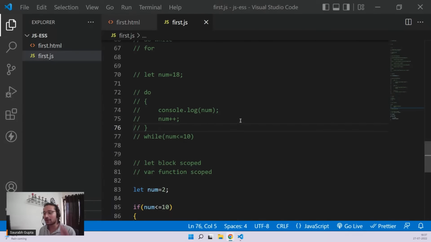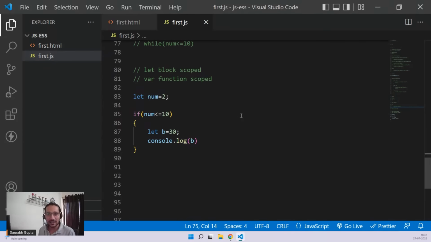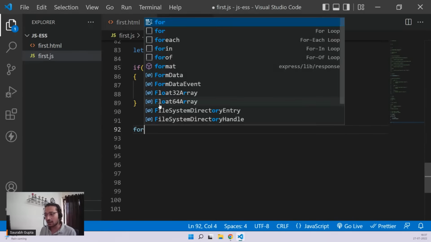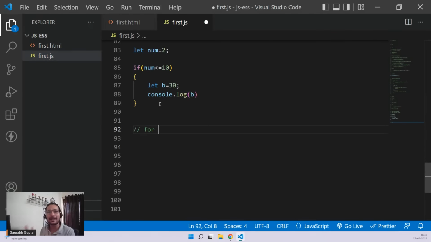But before we move ahead, first of all, I'll tell you what exactly today's agenda is. Yesterday we learned about while and do while. Then we understood what exactly is the difference between let and var. So today's agenda is first to complete the for loop. It will be easy because we have already seen while and do while. Secondly, we'll move ahead and start learning something called arrays and objects. And this is what makes today's session so important. And after that, if we get time, we are also going to move ahead to something called functions. So these are the things I'm planning to cover for today: for loops, arrays and objects, and functions.